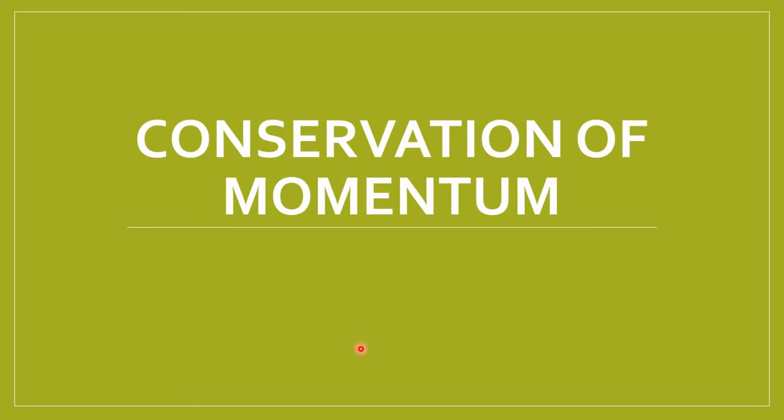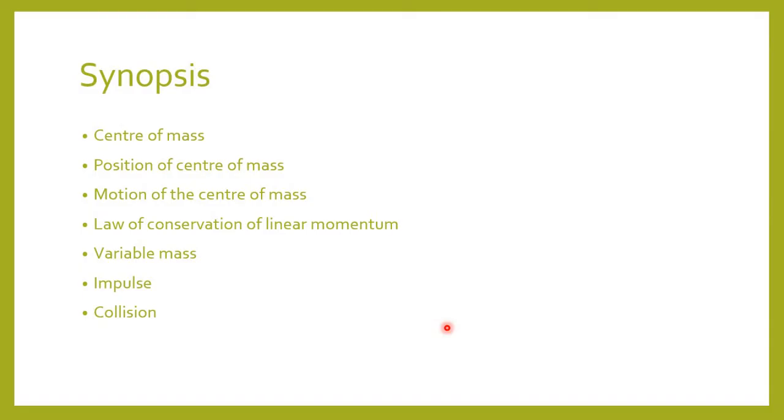And this is the second lecture for conservation of momentum under mechanics. And we'll see some more concepts that we have not seen in the first lecture. So here are the topics that we are yet to see. In the first lecture, we have seen about center of mass, position of center of mass, motion of the center of mass, law of conservation of linear momentum. And in this lecture, we'll be seeing about variable mass, impulse, and collision in detail.